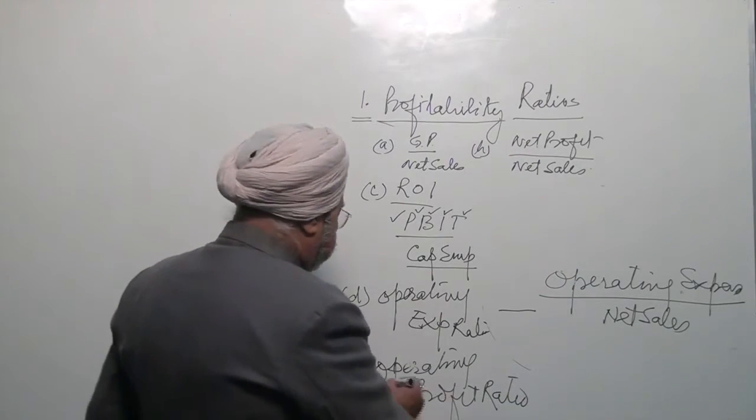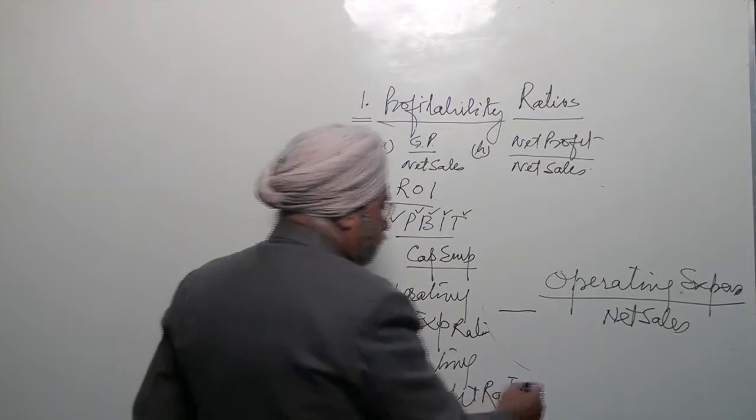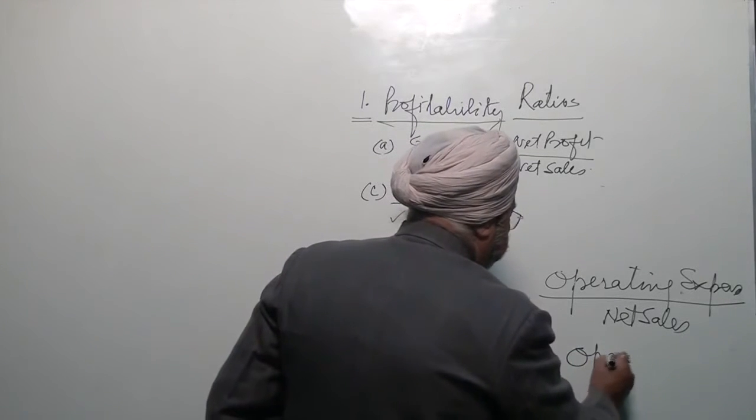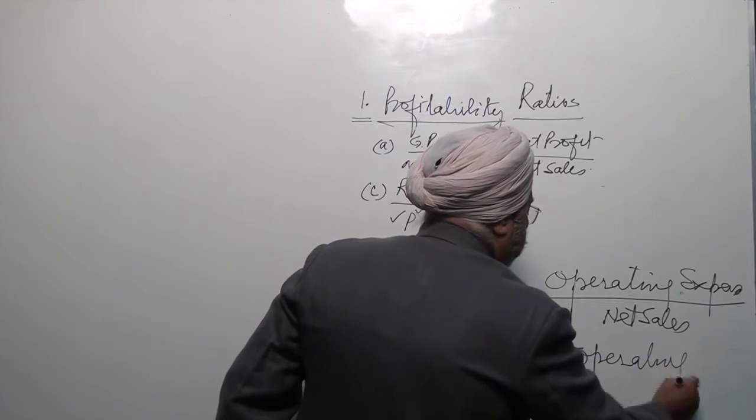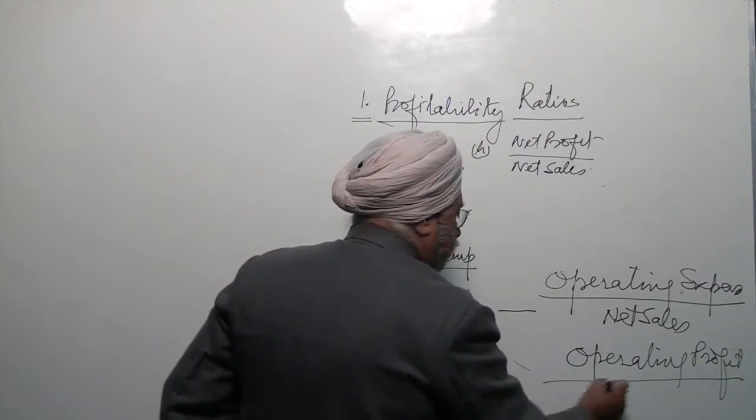And the last one in profitability ratios is operating profit upon net sales.